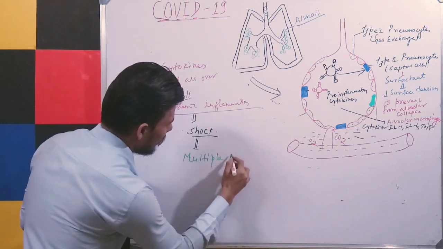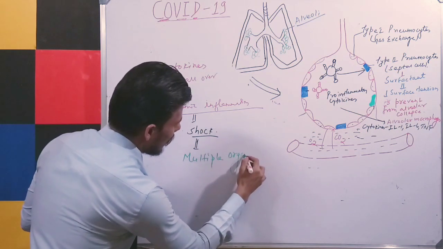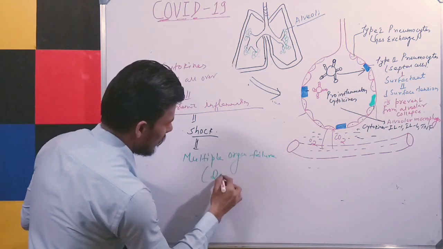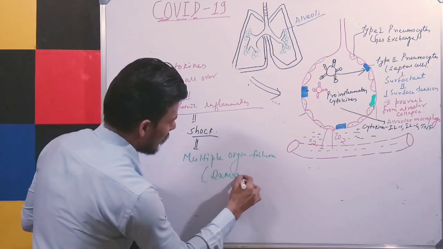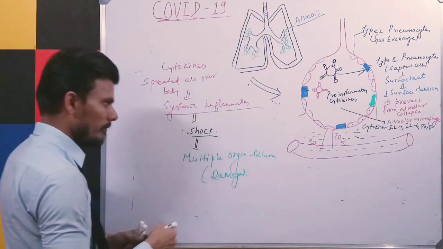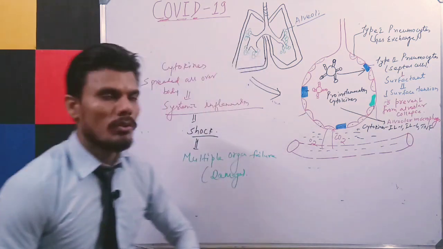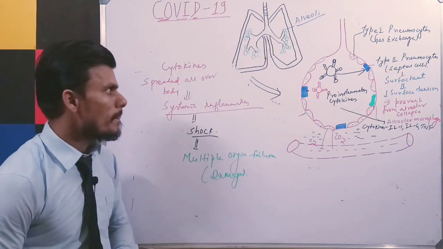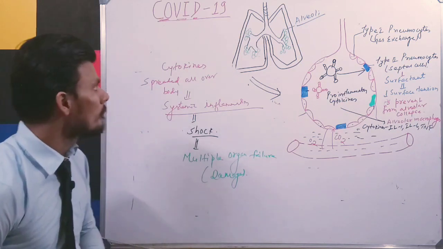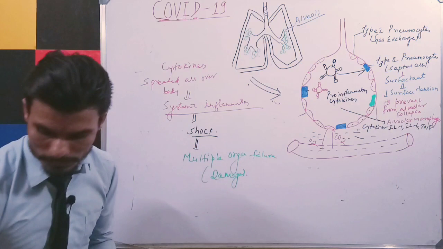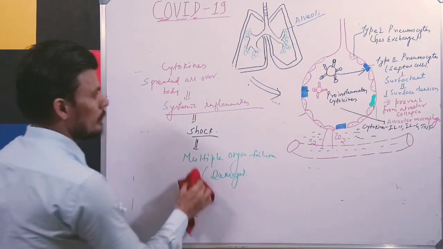It can lead to multiple organ failure, or you can say multiple organ damage. So this is how the pathophysiology of coronavirus has been studied. Okay, so this is a short discussion about the pathogenesis of coronavirus disease. I hope it is clear to you all.